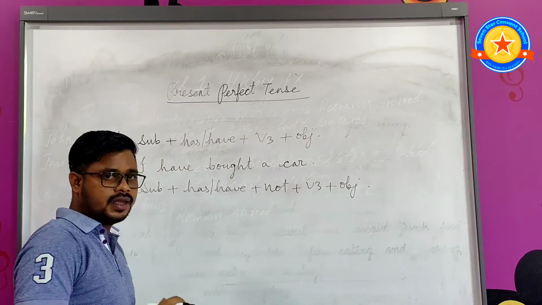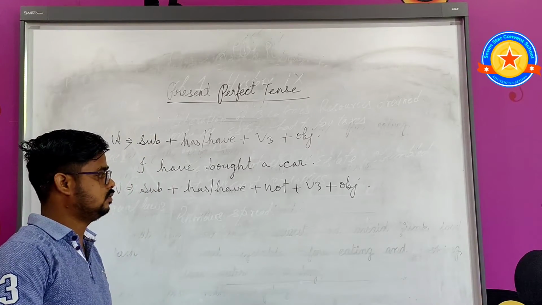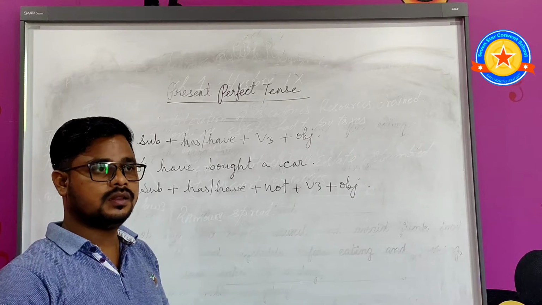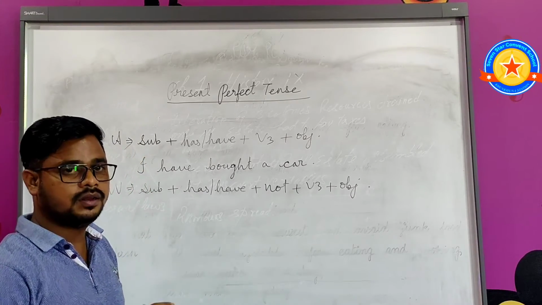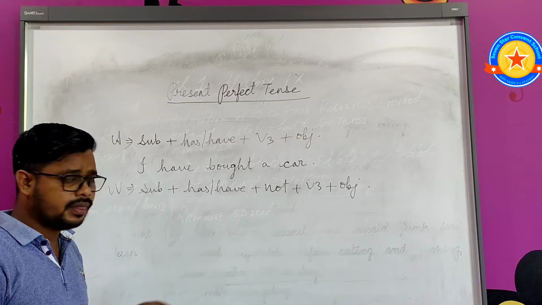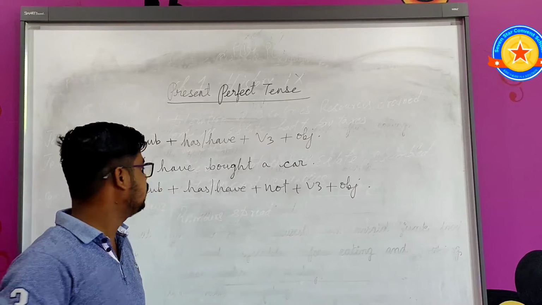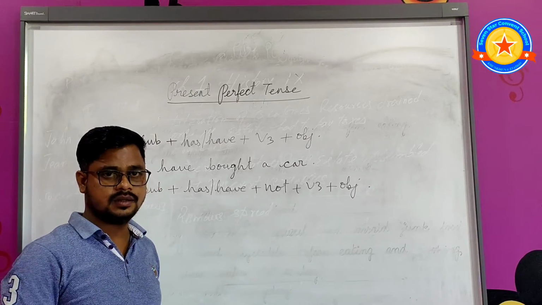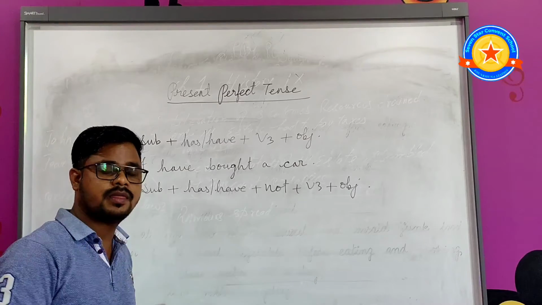In a negative sentence we have to add not before the main verb. And in all sentences, like affirmative and negative sentences, at the end of each sentence we put a full stop.